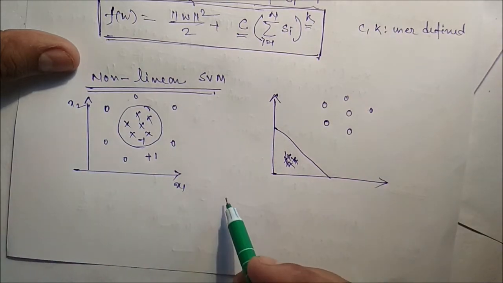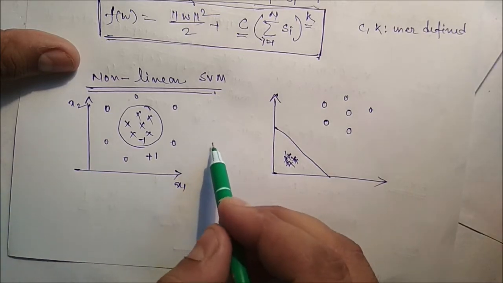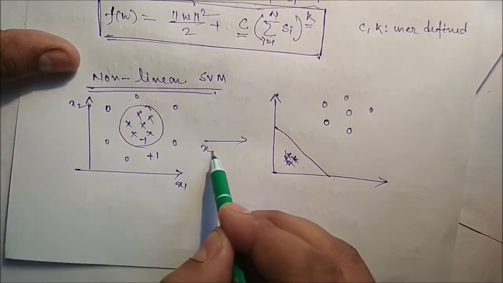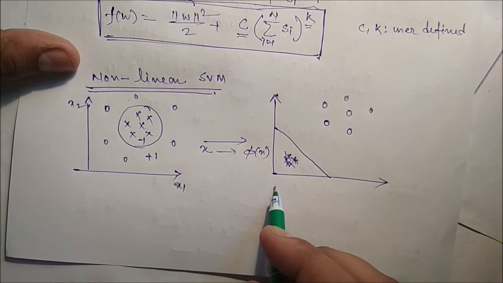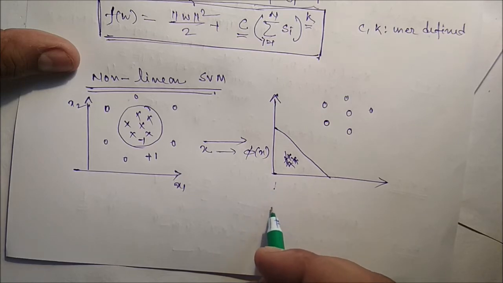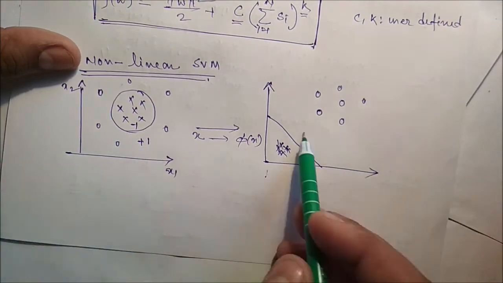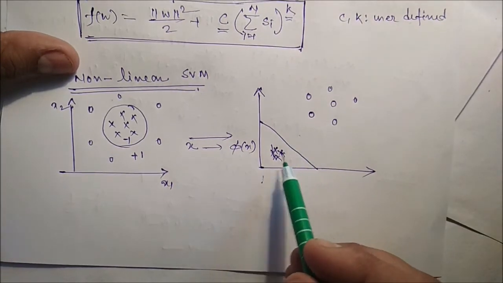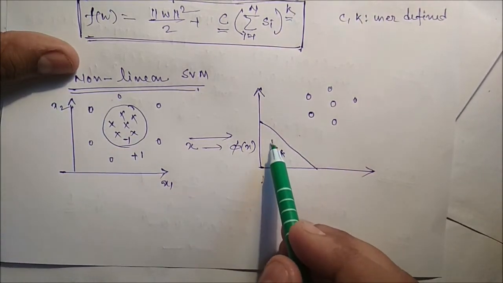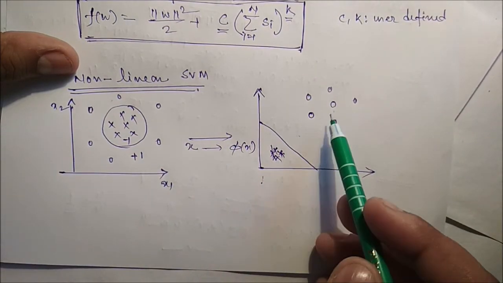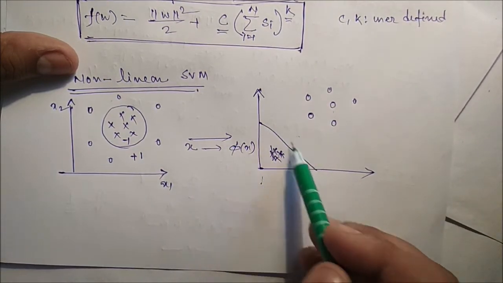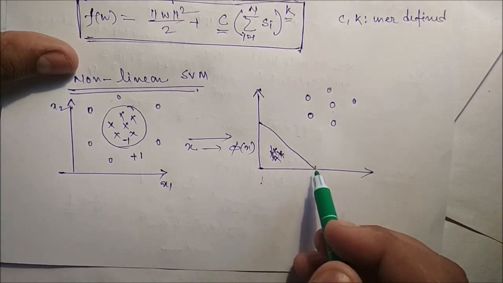So transform the data from its original coordinate space in X into a new space phi X, so that a linear decision boundary can be used to separate the transformed training data into classes. Here we apply some transformation, and you can see after transformation all the crosses are in this part and all the circles are in this part. So now we can separate these two classes using a straight line. After that we can apply linear SVM.